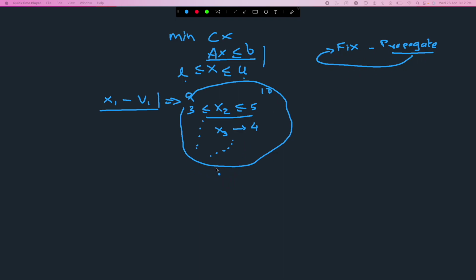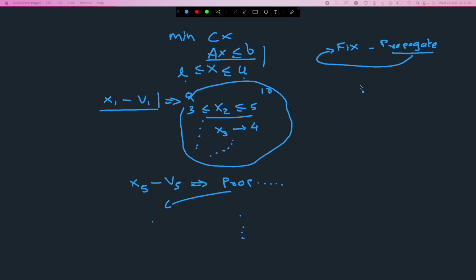Okay, so now after doing this, I have some reduced bounds. So let's say after this I am going to fix some other variable, let's say x5 to some value v5, and then do more propagation, and so on and so forth, right? And then again, I will go and fix some other variable, and then it will also lead to some more propagation, and we keep doing this.